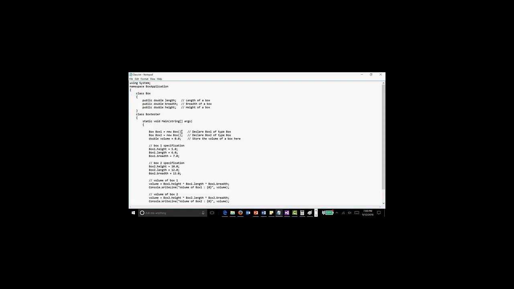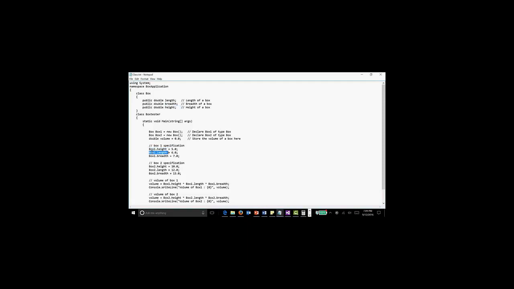Now, when I am writing box1 equal to new box, in the memory your operating system will allocate 192 cells. Now I'm creating one more, box2 is equal to new box, right? So declare box2 of type box. Box is my custom type. Double, integer, long, everything are standard types. Now what I'm doing is setting values. Box1 dot height, that means this one.